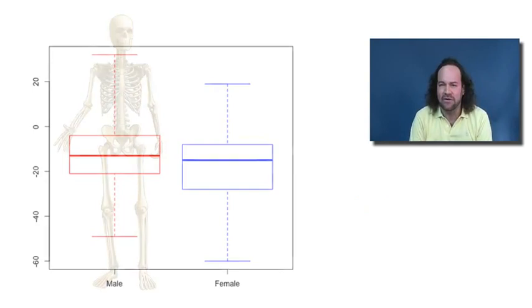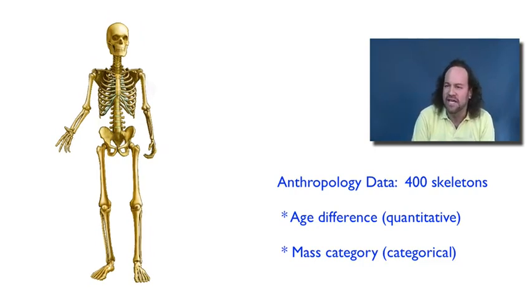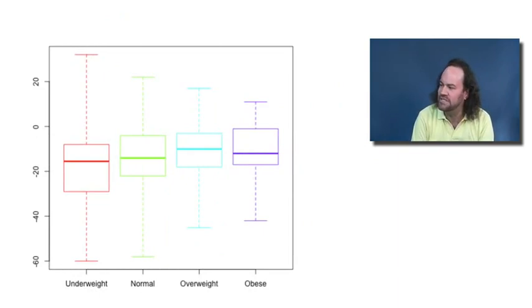Finally, there's another categorical variable that we've considered with these skeletons, namely their mass category, whether they're underweight or normal or overweight or obese. Well, let's consider all 4 of those cases and consider a box plot which considers the skeletons in all 4 of those classifications altogether.